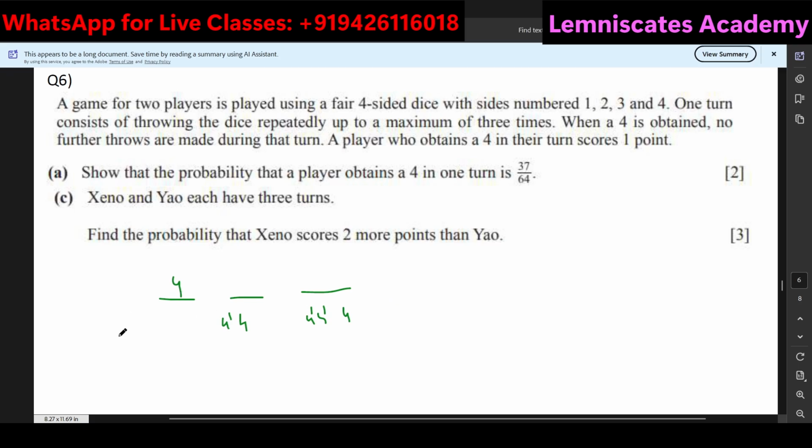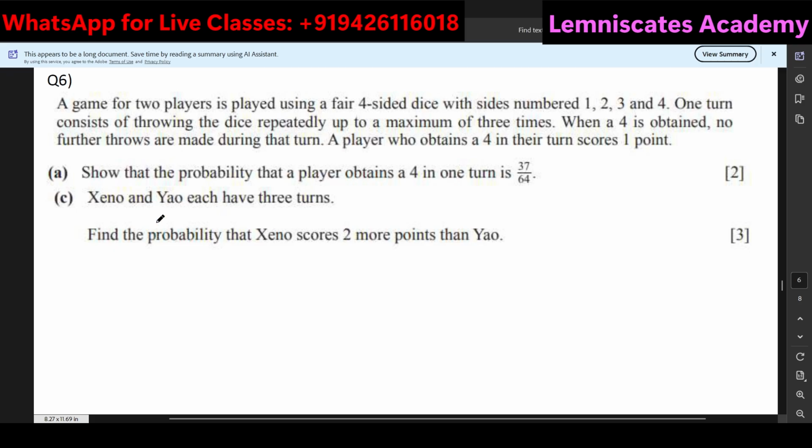In one turn we have 3 different attempts, right? So now you can find the probabilities. This will be 1 by 4 plus 3 by 4 into 1 by 4 plus 3 by 4 square into 1 by 4, and that should give you 37 by 64. So I hope the first part is clear.